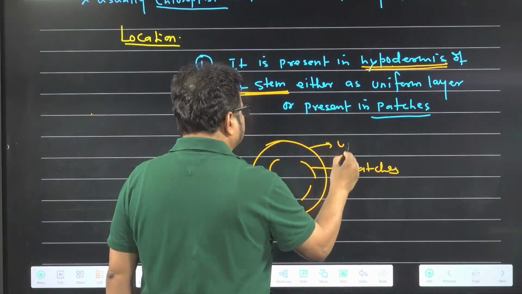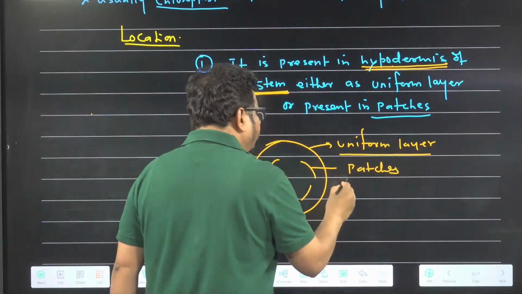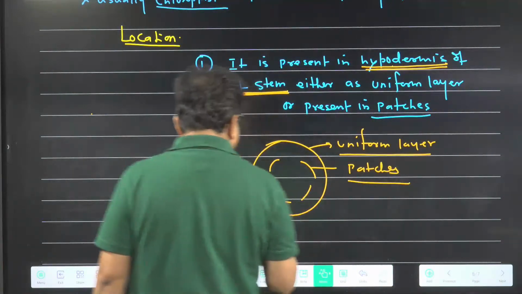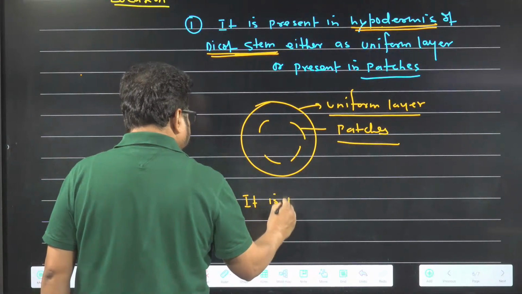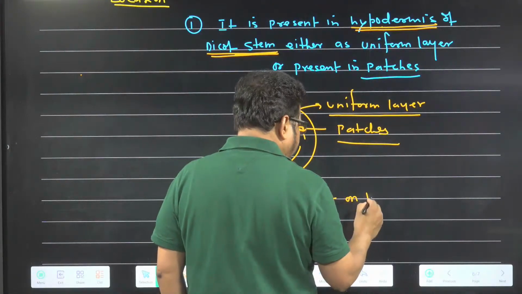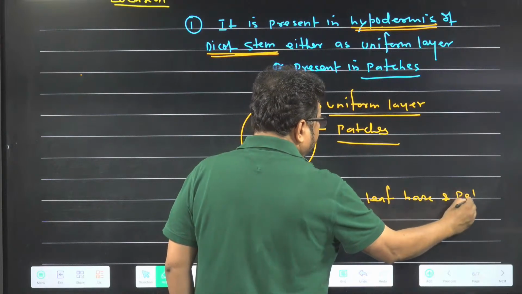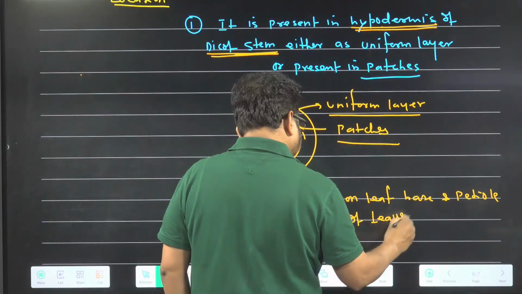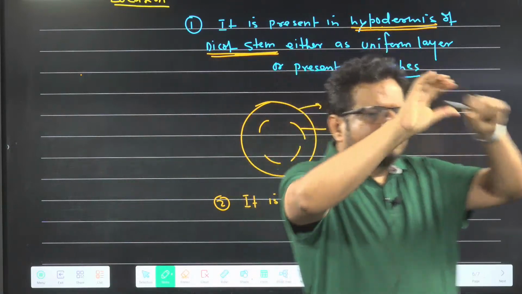Uniform layer. So do you understand the meaning of patches or uniform layer or not? Second thing, where is collenchyma present? So second, it is present on the leaf base and petiole of the leaf. You know that the petiole of the leaf is highly bendable.